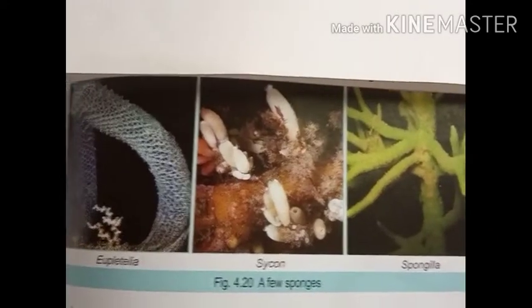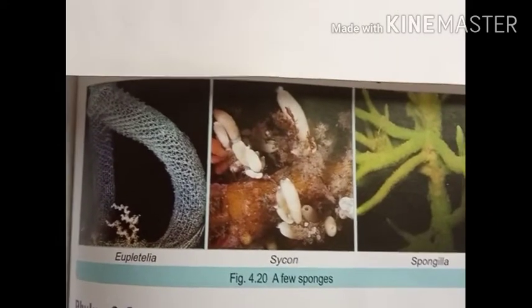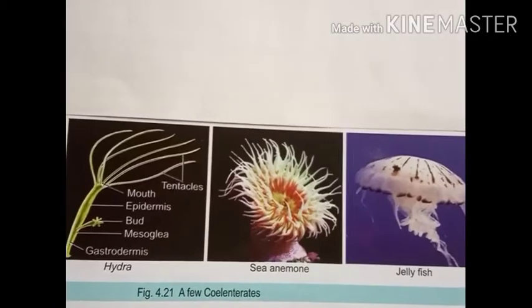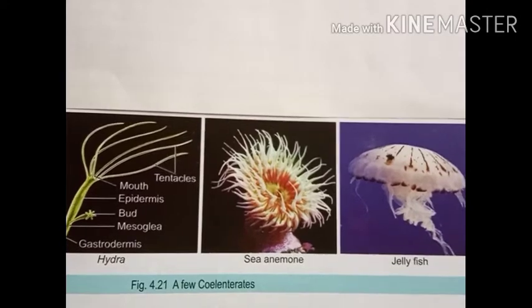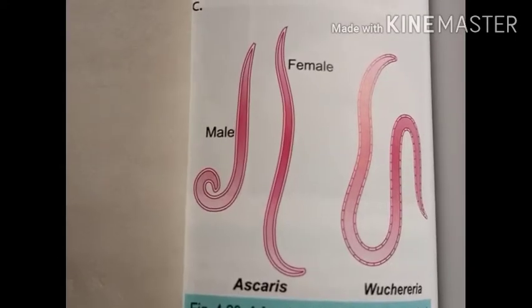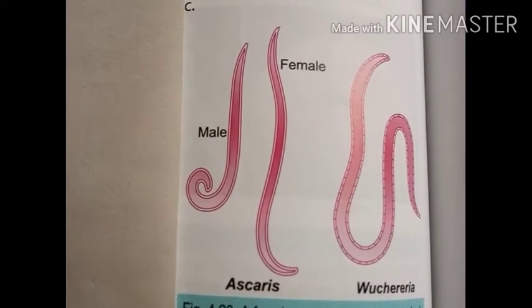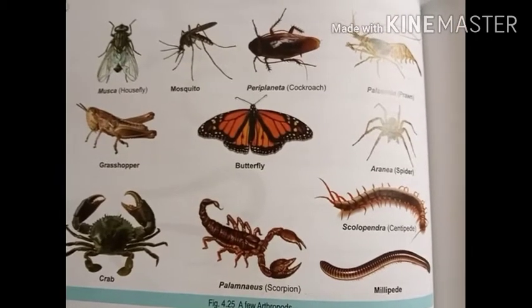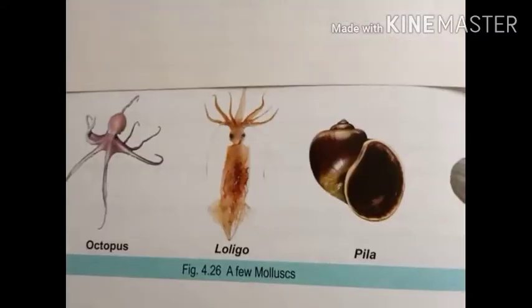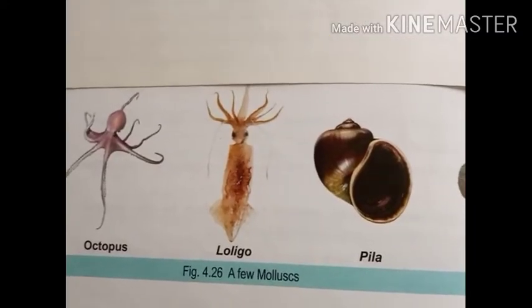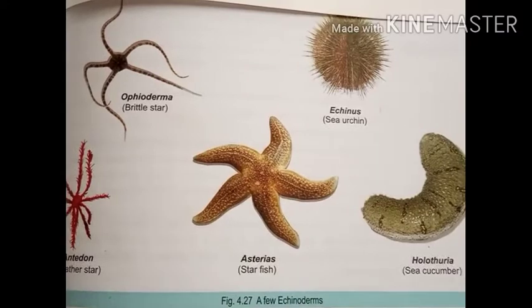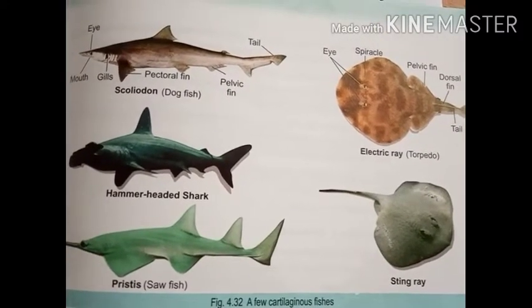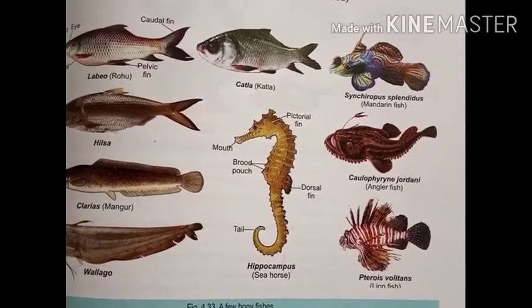So we can understand that fauna refers to all the animal life of any particular region over a time.